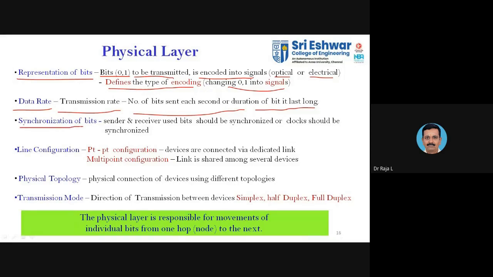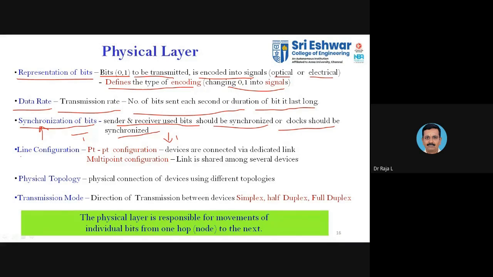Then the next one is synchronization. Synchronization here represents tuning. If I am synchronized, it means I am tuned to you: whatever I speak, you listen, and whatever you speak, I listen. The sender and the receiver should be synchronized in the bits used. If I send a particular bit, say 1, and you are synchronized, you will receive the bit 1. For that, the clocks should be synchronized first. Whenever the sender and receiver clocks are synchronized, the receiver can receive whatever you transmit at the proper time instant.